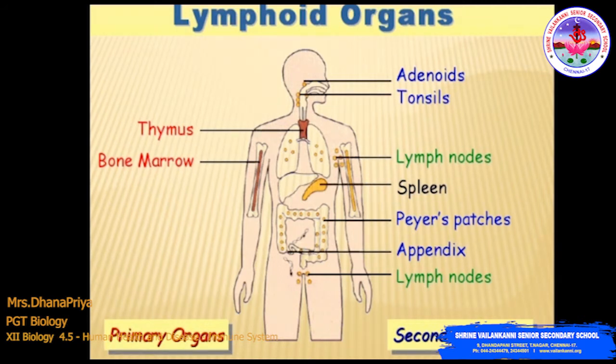This is the diagrammatic view of lymphoid organs. On the left-hand side you can see the thymus and bone marrow, which are the primary organs. On the right-hand side you can see the secondary organs: adenoid, tonsil, lymph nodes, spleen, Peyer's patches and appendix. You can refer to this diagram for the primary and secondary lymphoid organs.